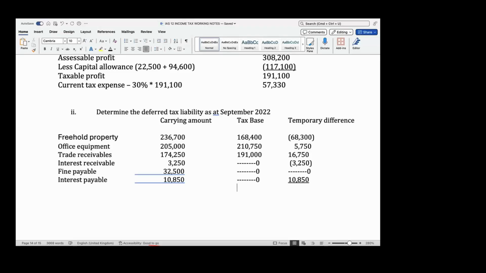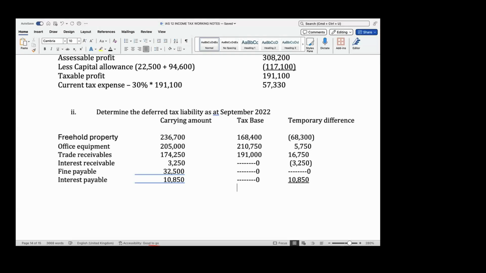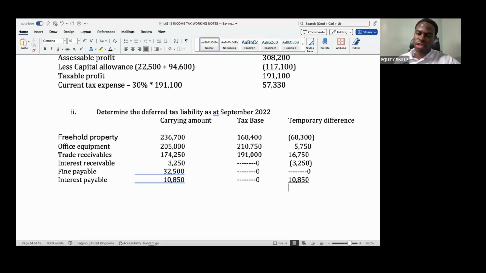The taxable is higher. The one in jacket is higher. Okay, by how much?